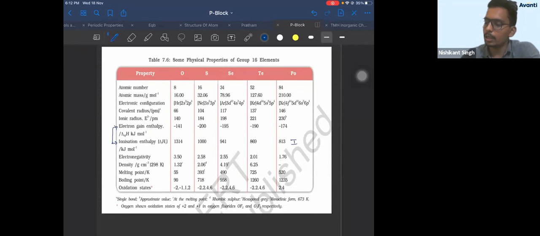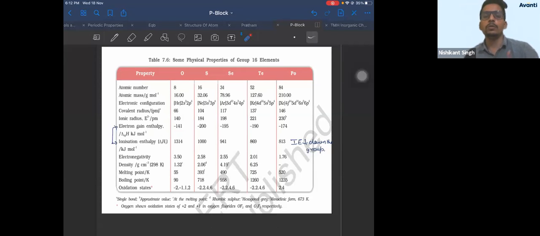Ionization energy decreases down the group without any exception, right? We know down the group as size increases, electron affinity or electron gain enthalpy decreases, correct? So electron gain enthalpy down the group, increases or decreases?